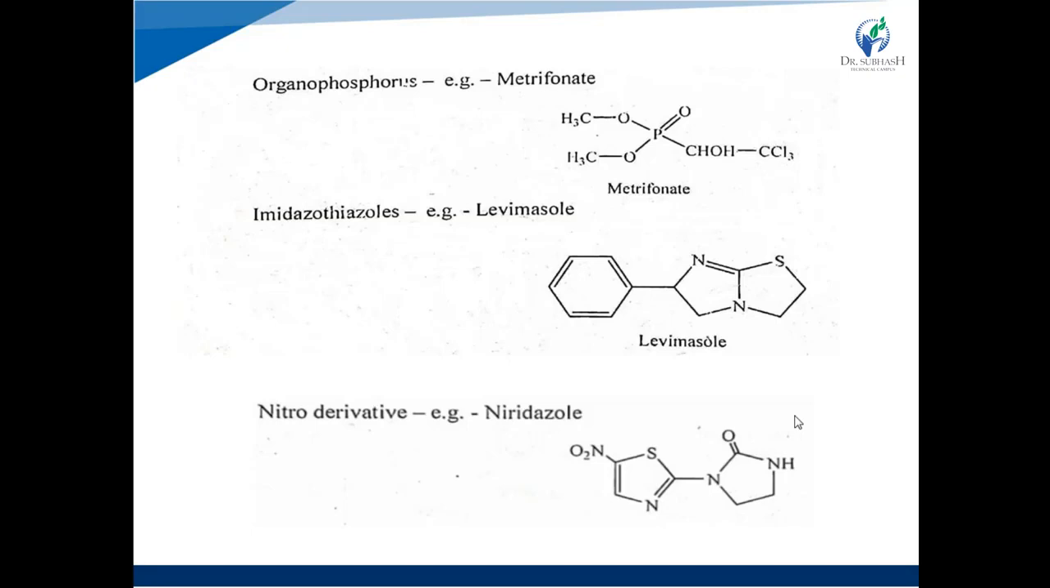Next one is imidazothiazoles. Here, two heterocyclic rings are fused with each other. One is the imidazole ring and the second one is the thiazole ring. They are directly fused with each other, right? It shares the nitrogen atom commonly. See in the structure, levamisole structure, the fused ring system is imidazole, thiazole, right? And the last one is nitro derivatives. Example is niridazole, and it contains the nitro group, and this nitro group is substituted on the thiazole ring. So it is generally known as a nitrothiazole derivative also.